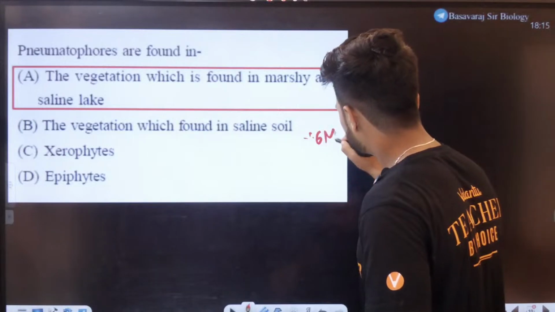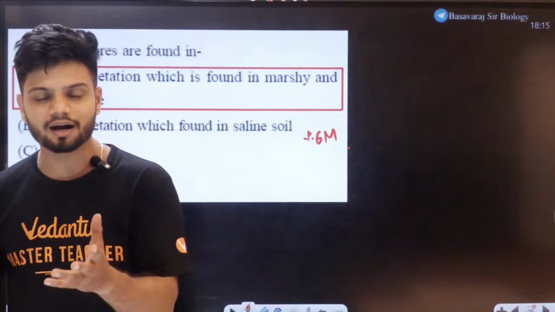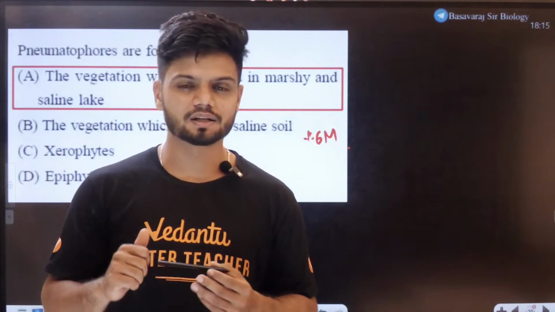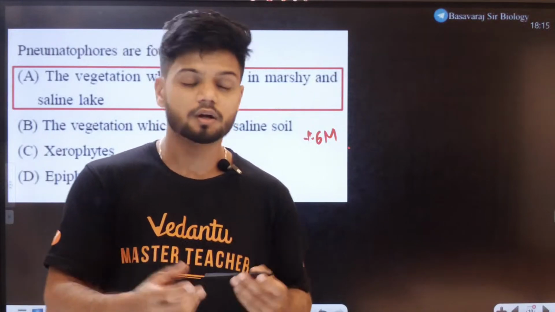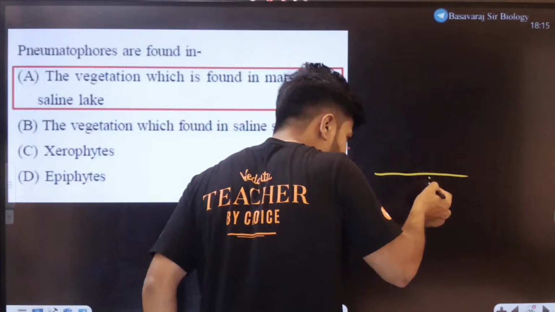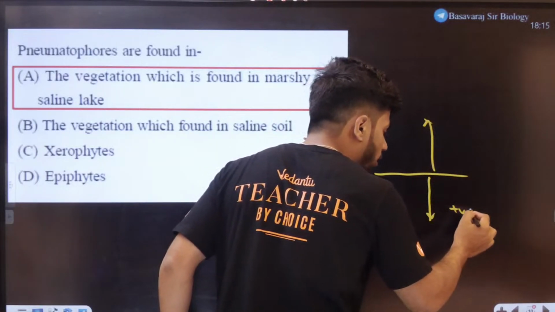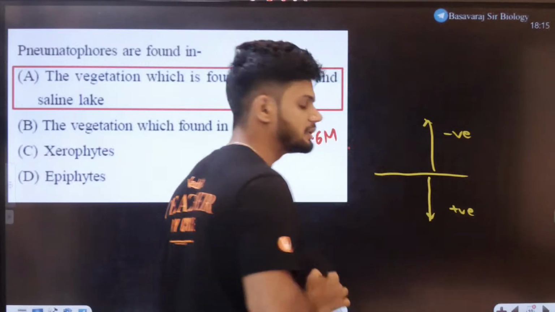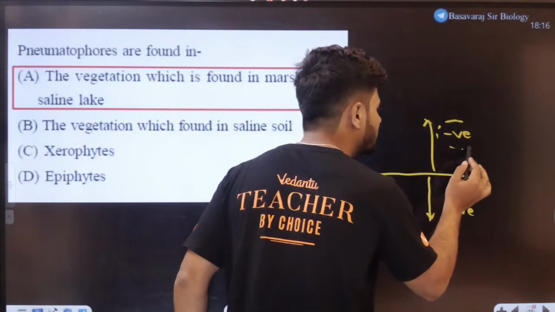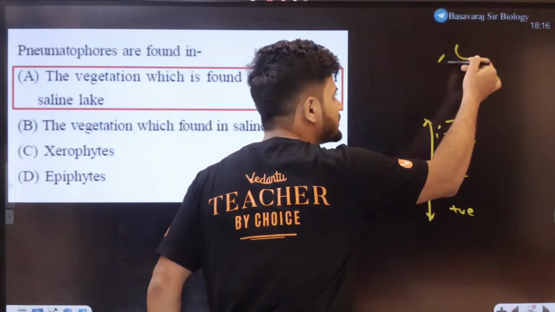So what are pneumatophores, students? Pneumatophores are a type of roots. Are they positively geotropic or negatively geotropic? Do they grow towards the gravity or away from the gravity? Exactly. They are negatively geotropic in nature. That is, they grow against the gravity, towards the light.